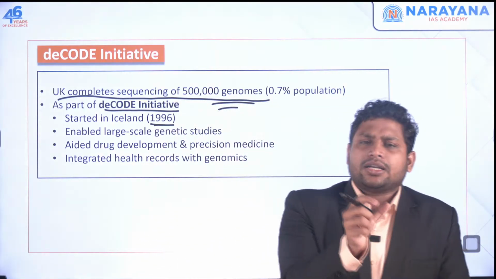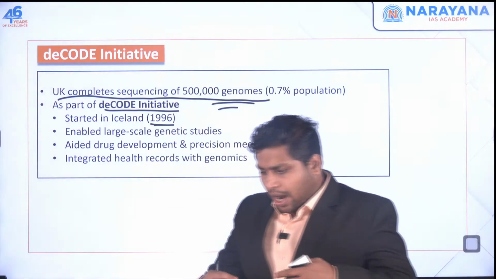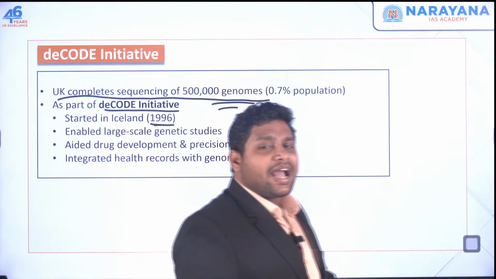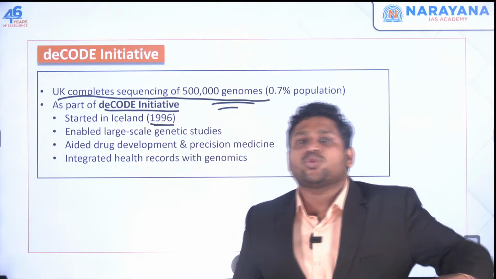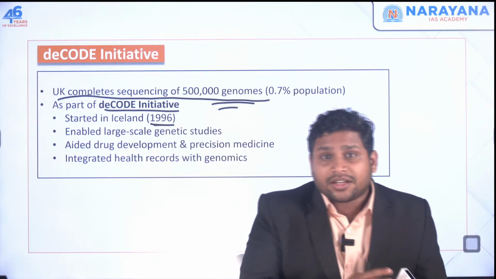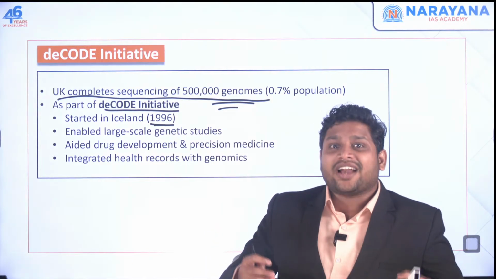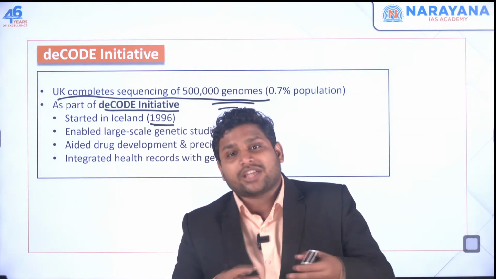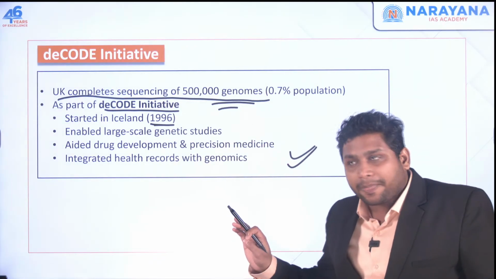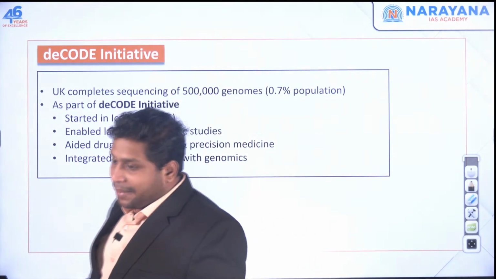Because if you take the genome of just a few people, you might not understand how the genome would be, or how people would react to any particular medicine throughout the region, because you've taken few samples only. You need diverse samples, you need more samples to understand the genome, the evolution, everything in detail or in a better way. So this is how this deCODE Initiative becomes important.